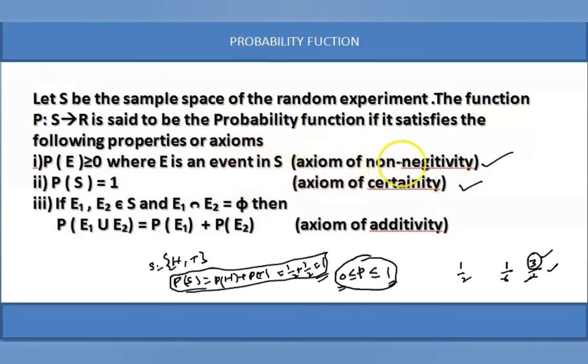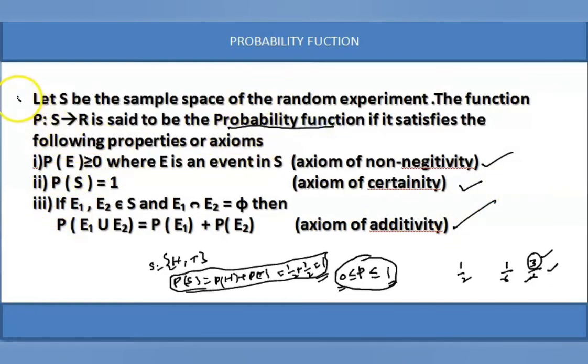And then, E1 and E2 belong to S, and E1 intersection E2 is equal to phi. E1 and E2 are mutually exclusive events in the sample space. Then P of E1 union E2 is equal to P of E1 plus P of E2. This is called the additive axiom, or axiom of additivity. So if the function P mapping from S to R satisfies these three axioms, then P is called a probability function.